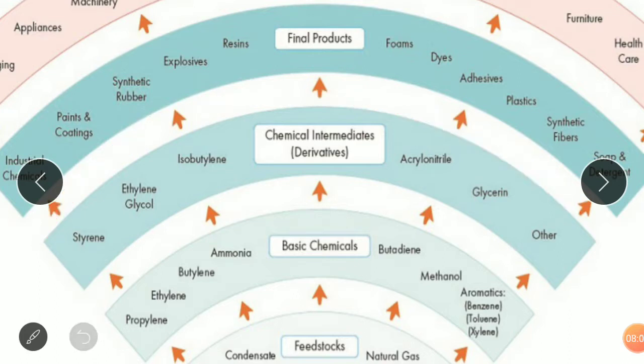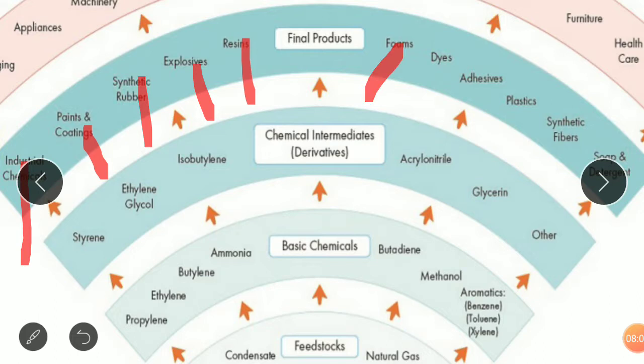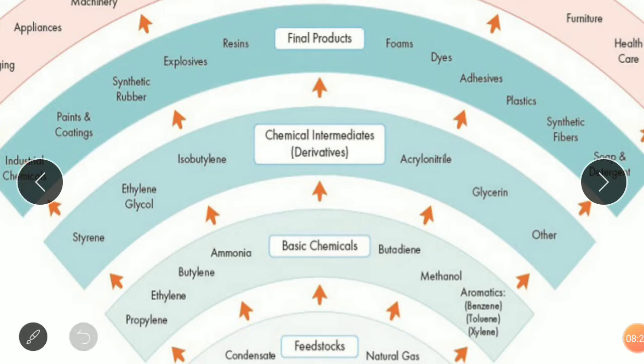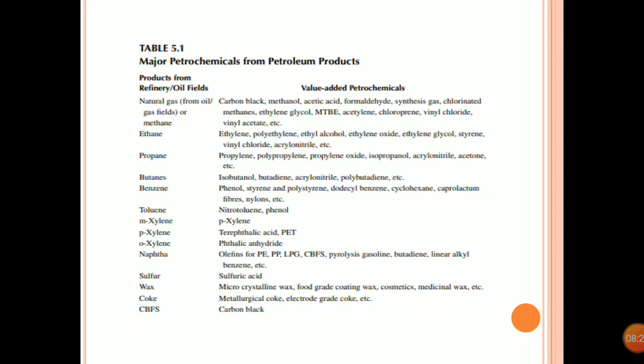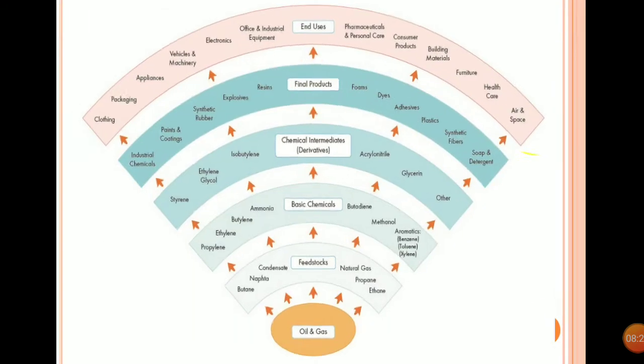product, final products. You can see here industrial chemicals, paint coating, synthetic rubber, explosives, resins, foam, dye, adhesives, plastics, synthetic fibers, soap, and detergent. All these products are the final products that we get from the petrochemical industries, and they are called third generation petrochemicals. Now we see what the end uses are.